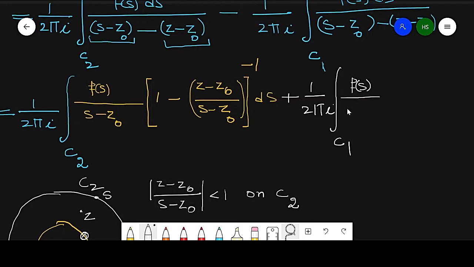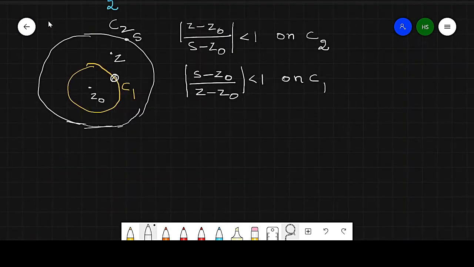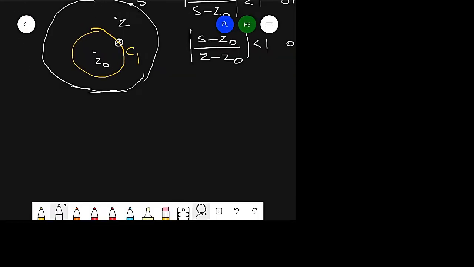We will take ds outside, so (Z minus Z naught) times [1 minus (S minus Z naught) over (Z minus Z naught)] raised to power minus 1, into ds. Now this term is less than 1 in this case and this term is less than 1 in this case, so we will apply the binomial expansion.